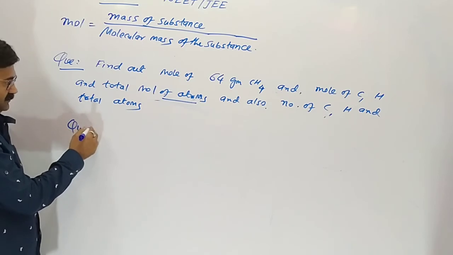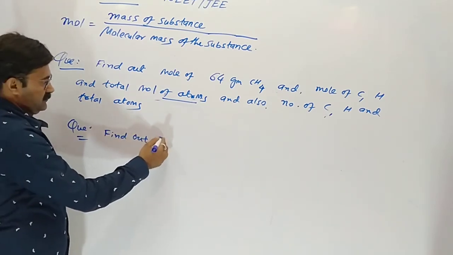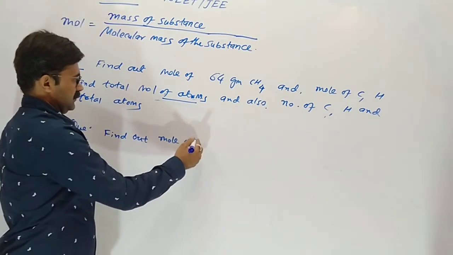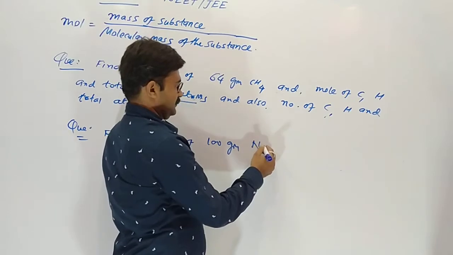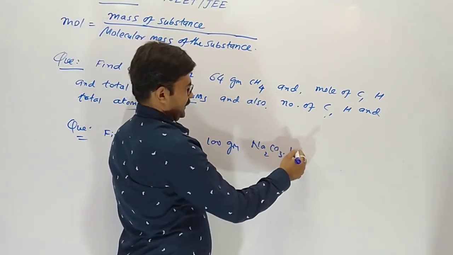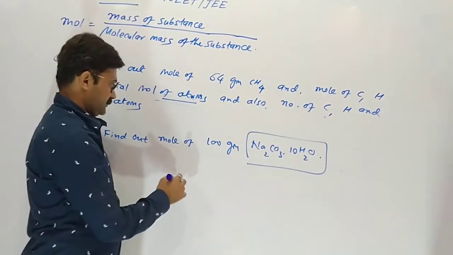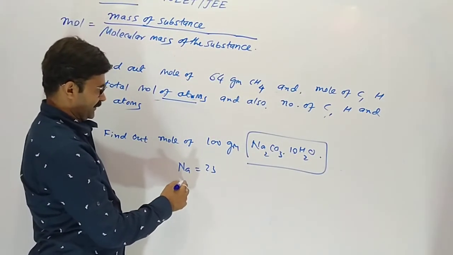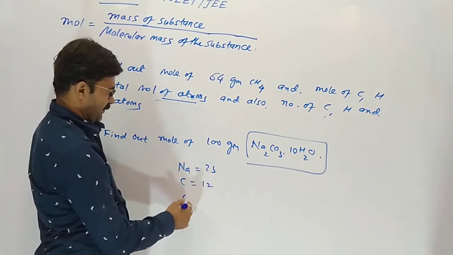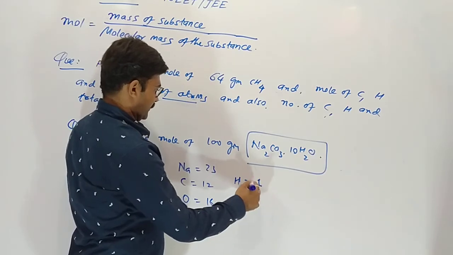Second question, find out the mole of 100 gram Na2CO3·10H2O. Here the atomic mass of sodium is 23, of carbon 12, of oxygen 16, of hydrogen 1.